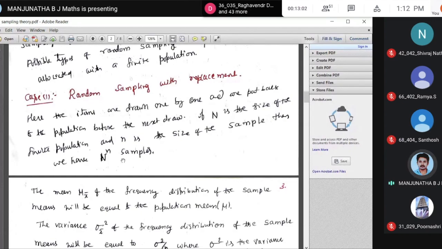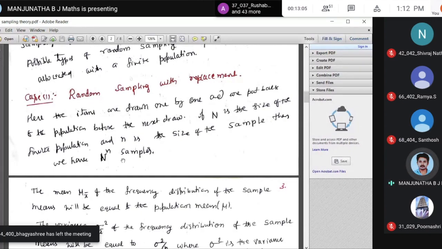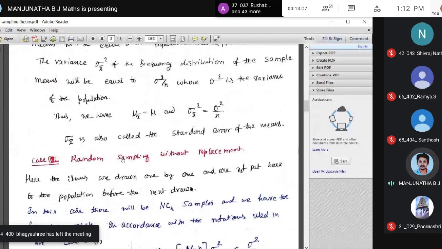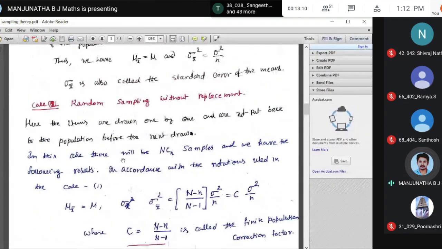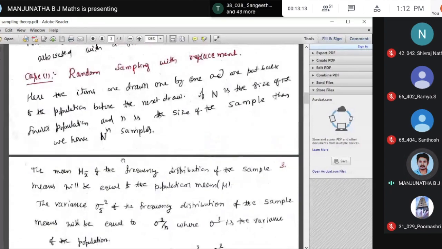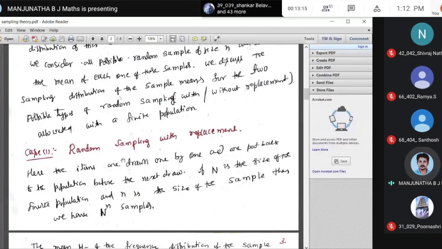So if the population N is a finite population, suppose in this particular problem I have taken N as 1, 2, 3, right? With replacement, there are N power n chances. N power n means 1,1; 1,2; 1,3; 2,1; 2,2; 2,3; 3,1; 3,2; 3,3. So these are N power n. Here small n is 2. We can select 2 out of 3, so N is 3. Therefore 3 power 2, that is 3 squared, is 9. That is 9 samples we get.